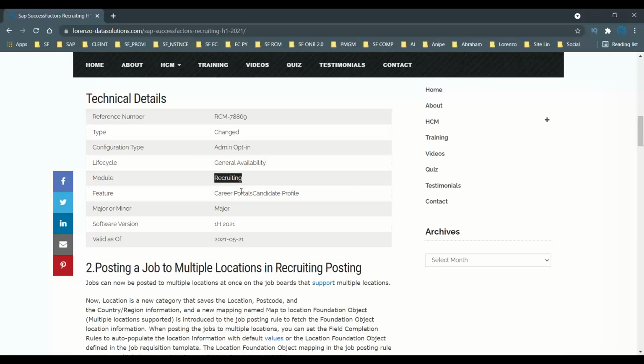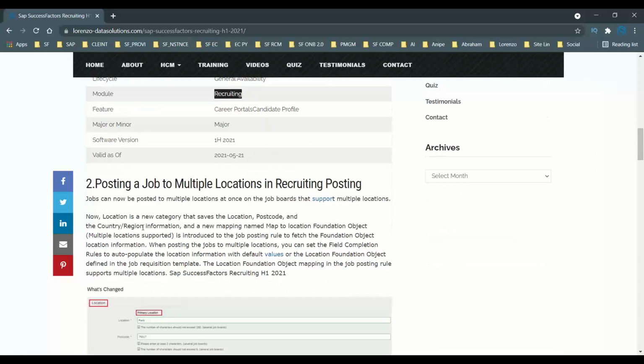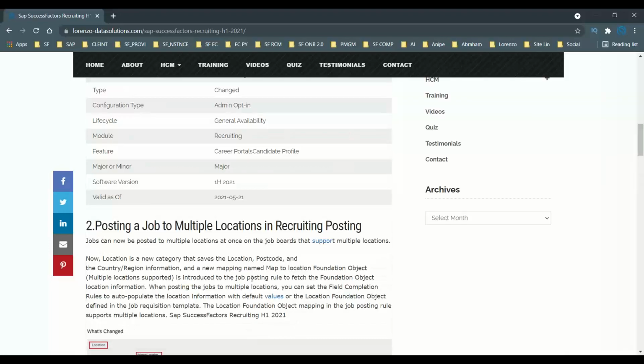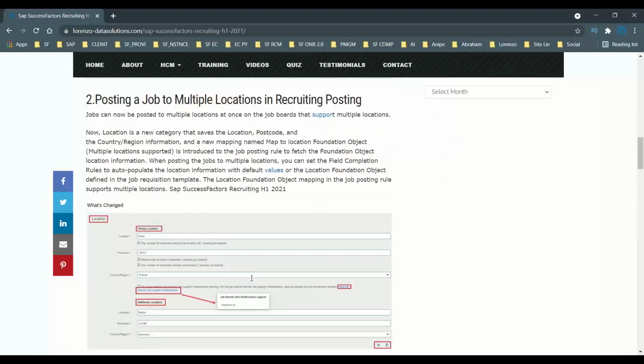Next, another thing I want to tell you is related to recruiting posting. It is an enhanced feature, generally available from the 21st of May 2021. What is this feature about? You can post a job to multiple locations in recruiting posting, which means you can now post to multiple locations at once on the job boards. The job boards support multiple locations.